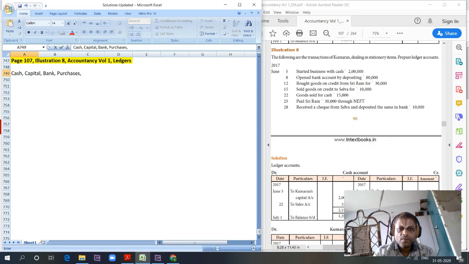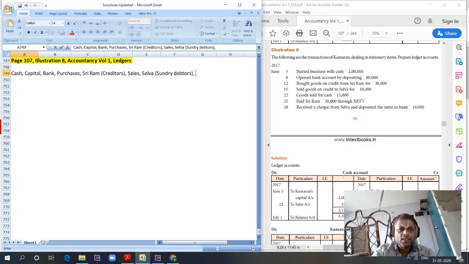Because bought goods on credit from Shriram, there is a sundry creditors coming in. So we have to prepare a Shriram (creditors) account. Then sold goods on credit to Silva. So we have to prepare a sales ledger account, and because it is a credit sale to Silva, we have to prepare a sundry debtors account. Then goods sold for cash. Again, it is a sales account and cash account. We have already done sales and cash account here.